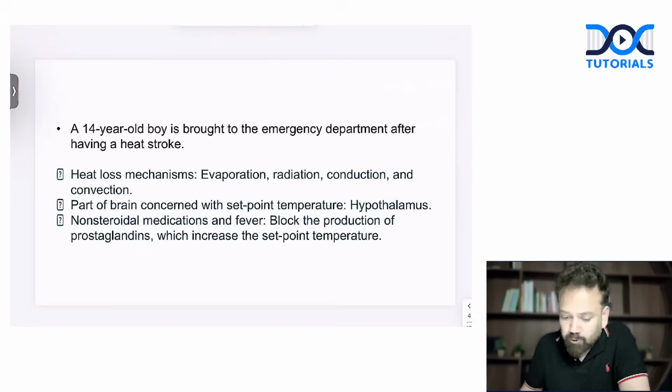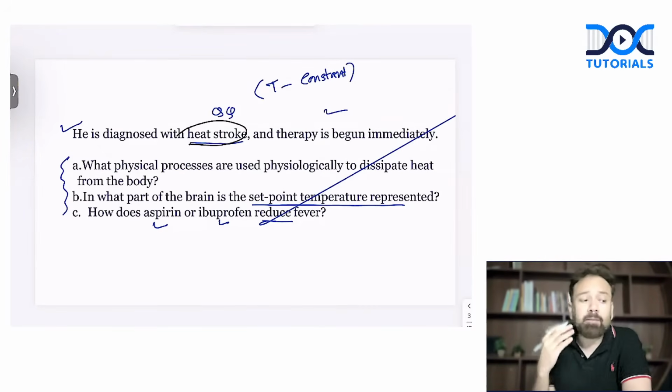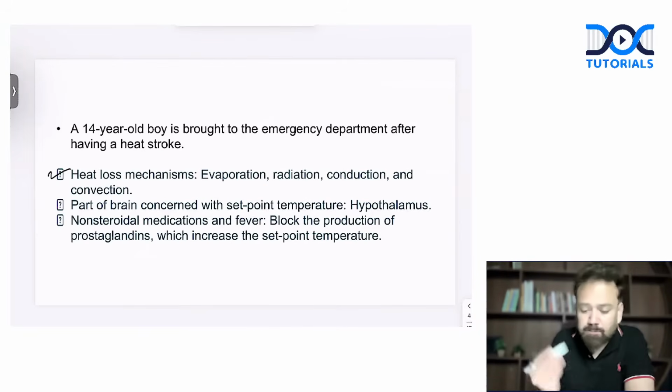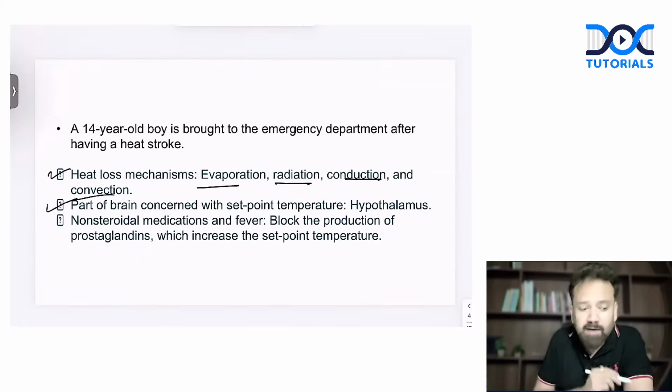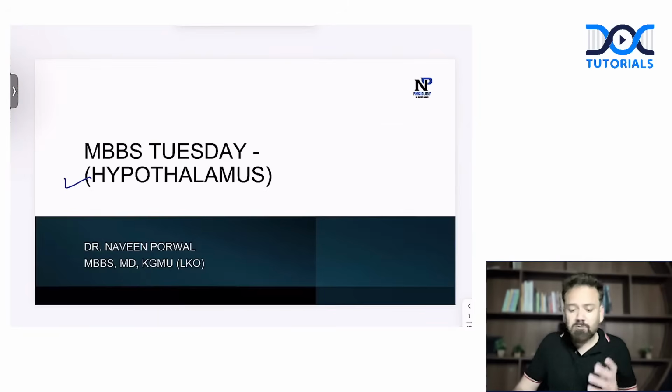So once again, going to the question. He was diagnosed with heat stroke. Why? Because temperature regulation was not working properly. What physical processes are used? We have discussed fever also, and how the set point will come down by aspirin. It is also discussed from this diagram. So what was the answer? Heat loss mechanisms. Normally we have evaporation, radiation, conduction, convection. Which part of the brain is involved? Hypothalamus. And how will aspirin bring it down? By decreasing the set point. So this was about the function of the hypothalamus, which is very important for your MBBS professional examination.